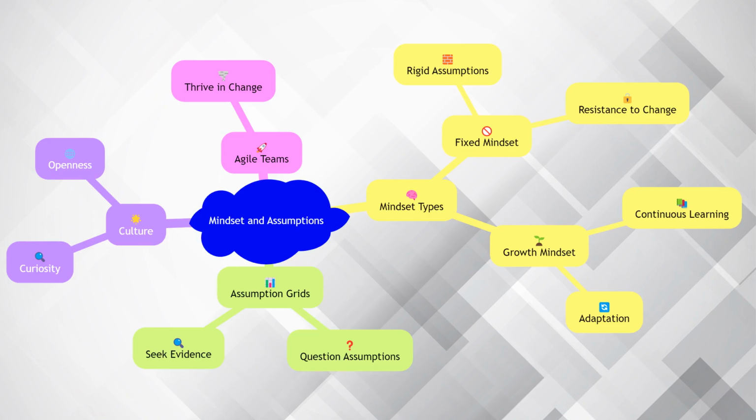The mindset of team members plays a significant role in the assumptions they make. A fixed mindset may lead to rigid assumptions that are resistant to change, while a growth mindset encourages continuous learning and adaptation. Assumption grids promote a growth mindset by encouraging teams to question their assumptions and seek evidence to support or refute them. This process fosters a culture of curiosity and openness, which is essential for Agile teams to thrive in a rapidly changing environment.